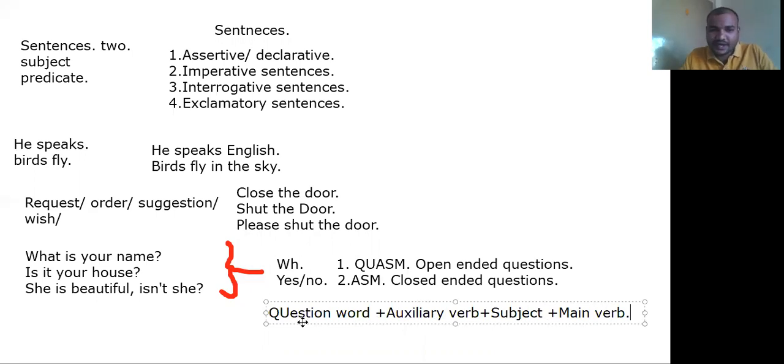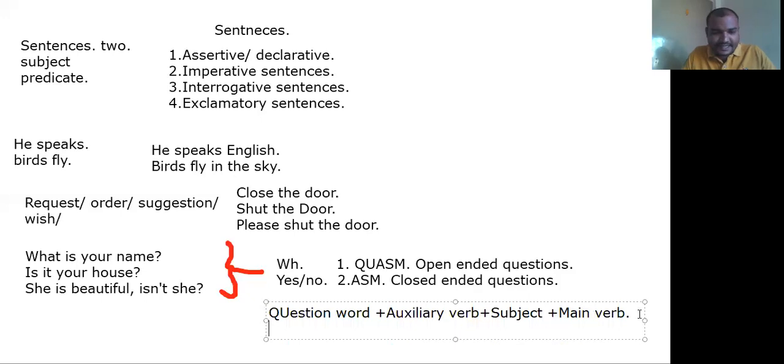Just observe your question: what, the question word, is there. Is, the auxiliary verb, is there. Your, the subject, is there. How about the main verb? There is no main verb. I'll give you that part a little later. So QUASM method means question word, auxiliary verb, subject plus main verb.